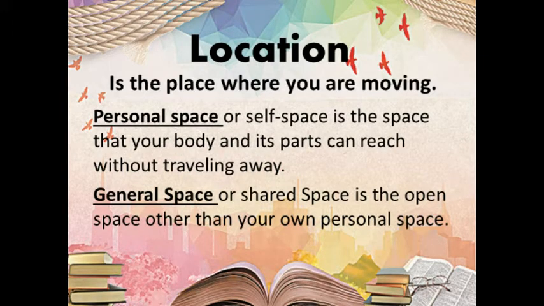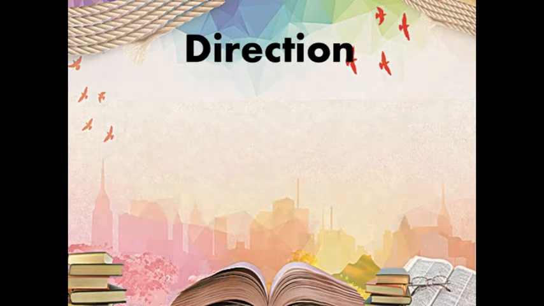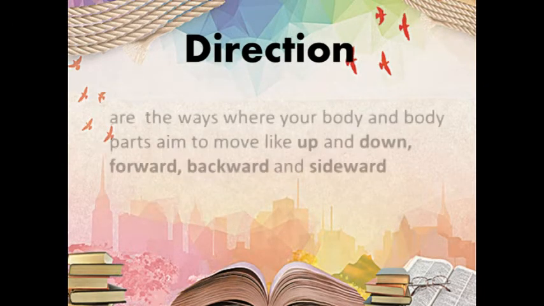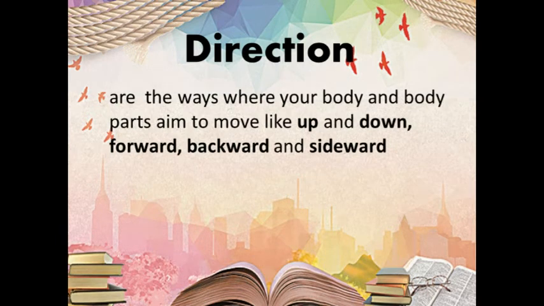So, our body can also move in different directions and pathways. Directions are the ways where your body and body parts aim to move, like up and down, forward, backward, and sideward. There are a lot of movements that we can do in different directions, like when we move our hands up, or we move our hands down, or we move forward or backward or sideward. So that is the direction.